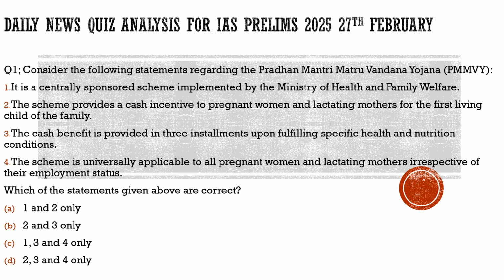Depending upon the sources, the first set of questions which we are going to solve here, we will take them from current affairs. So we'll take up the most important articles from the newspapers. We'll try to break them down into the simplest language possible, and we'll try to derive the possible prelims questions from these particular articles so that it will give the idea which part of the newspaper is important for you, what should be your approach when you are reading these news articles, and what kind of questions can you expect from these articles. This is what we are going to do in the first part of our discussion.